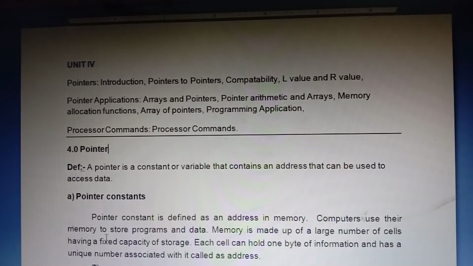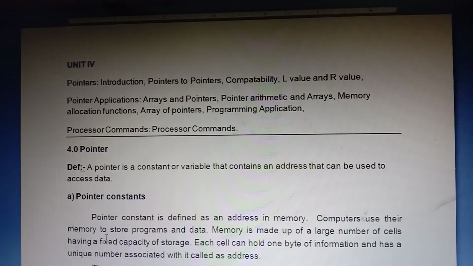What is the need of storing addresses for easy access? Suppose we scan %d %d, &a, &b. What is &a? What is &b? Address of a, address of b. Who searches the address of a and address of b? The processor. The address of a is searched by the processor, scanning the whole memory. Again the address of b is searched, again the whole memory. It is a time consuming process for the processor.